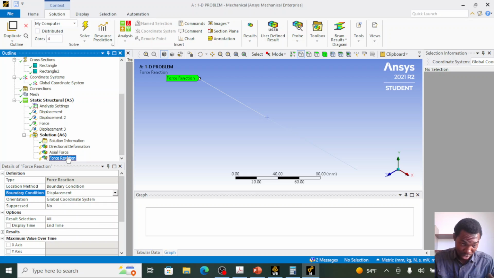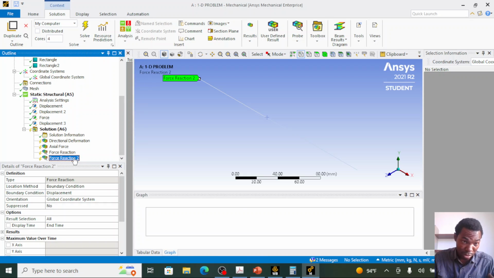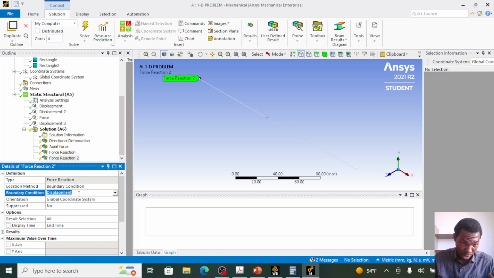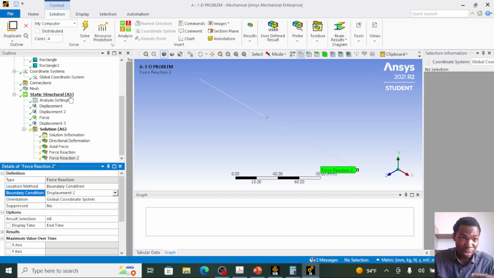I will duplicate this force reaction result. So the second force reaction result is created, but I will apply it to boundary condition displacement 2, because displacement 2 is the support applied at node 3. I know this.